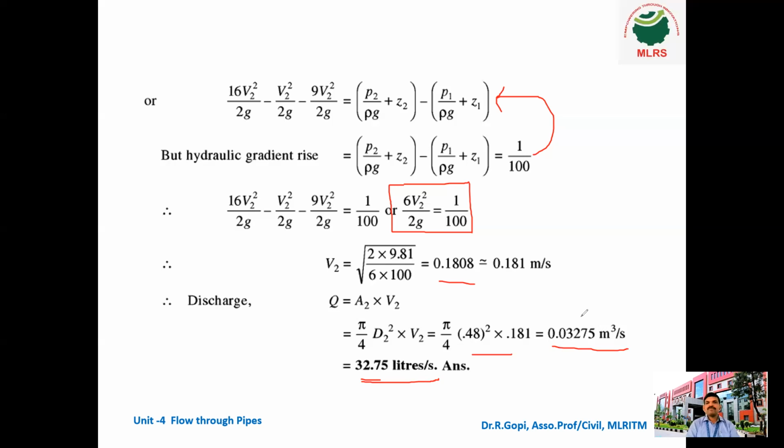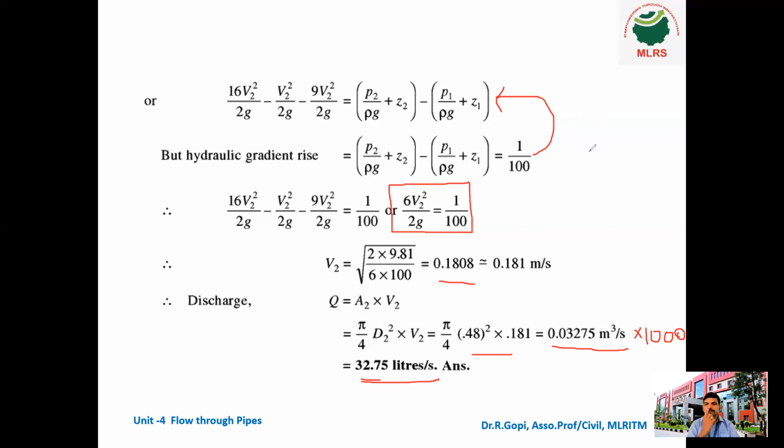But we have to write in terms of liters per second. Discharge is always in terms of liters per second. So multiply this value by 1000. 1 meter cube is equal to how much liters? 1000 liters. So finally we got 32.75 liters per second. This is the final answer.